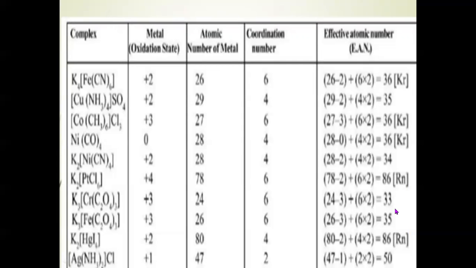There are many theories to explain the characteristics of complexes, such as Werner theory, Sidgwick theory, valence bond theory or VBT, and crystal field theory, etc. So with this, we have completed two theories, Werner's theory and Sidgwick's theory. We will deal with one more theory, called valence bond theory or VBT, in the next class. For today, let us stop here.